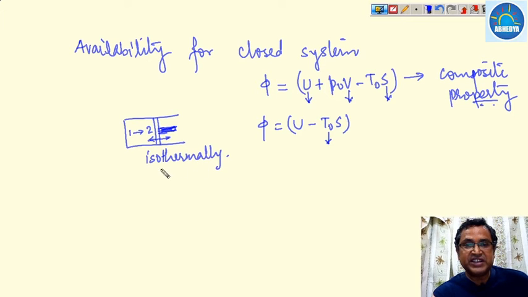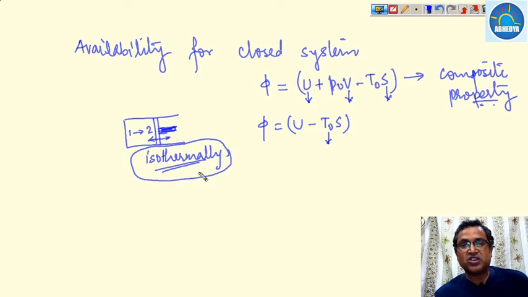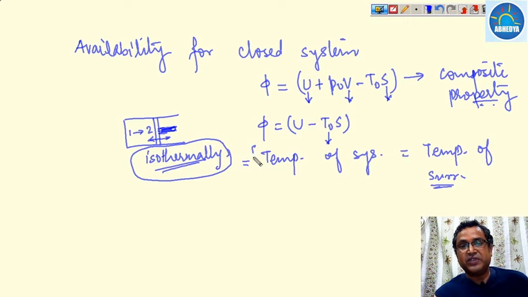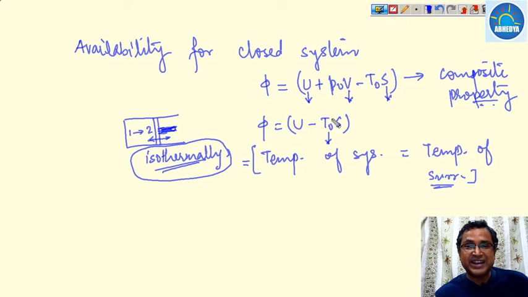We change the state of the system from state 1 to state 2 isothermally, meaning its temperature remains constant, and the temperature of the system is equal to the temperature of the surroundings. This assumption we are taking, that the system and surroundings have equal temperature. So in that case, this T0 will be the temperature of the system also.